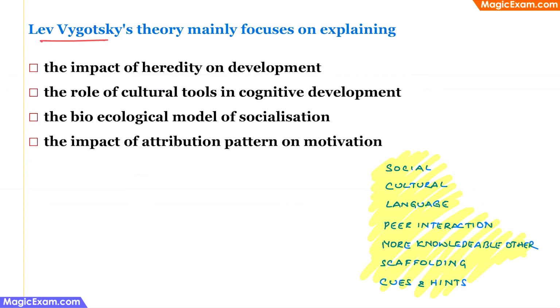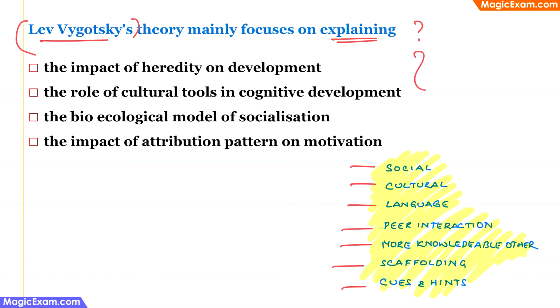Lev Vygotsky theory mainly focuses on explaining which of the following? Now, as we have seen in some of the previous questions, when we are talking about Lev Vygotsky's theories, you have to remember some of the keywords. Words such as social, cultural, language, peer interaction, more knowledgeable others, scaffolding, cues and hints. So these keywords will tell us that this is the correct option or the correct answer.